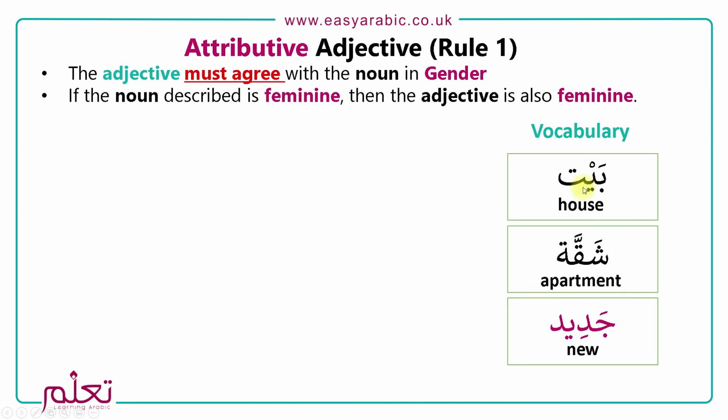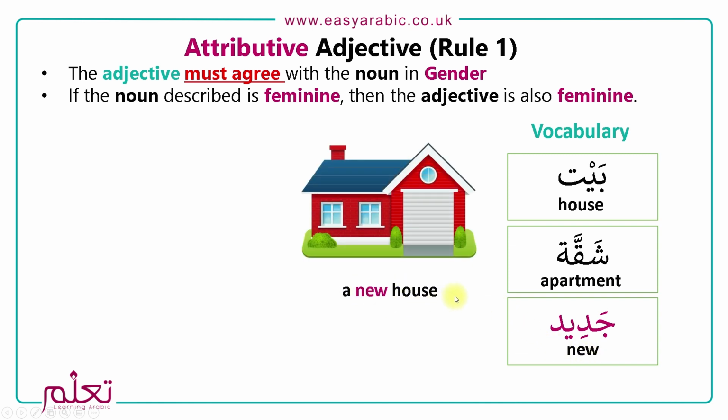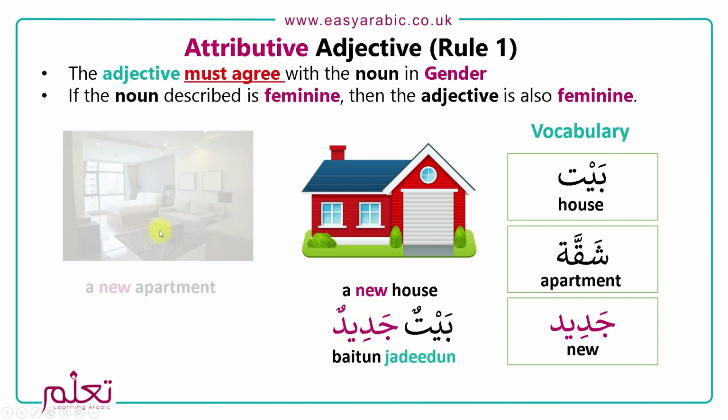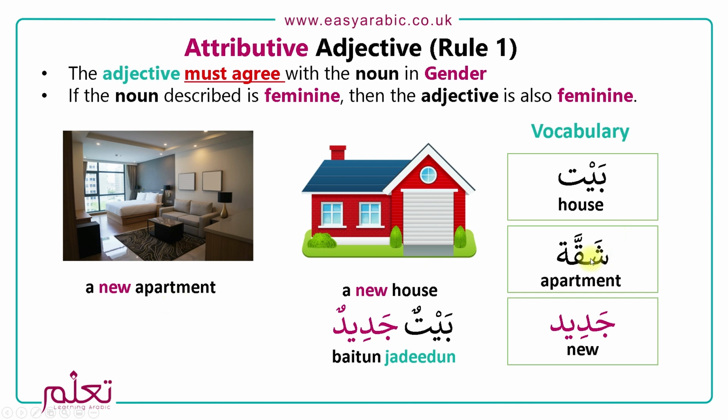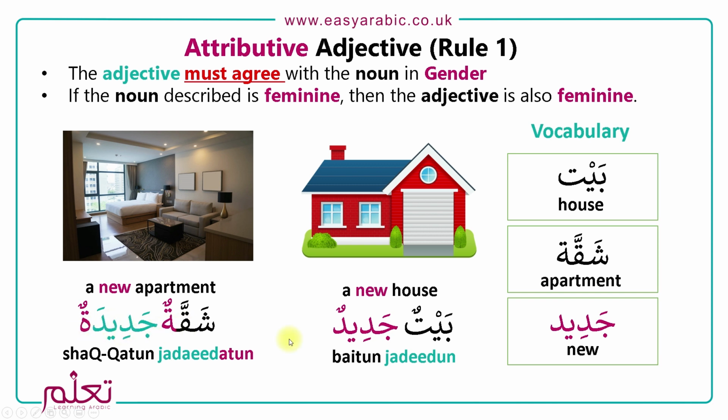One more. Let's have a look. So here we've got Bait, which is a house. Then we have Shaqqa, which is apartment, and Jadid, which is new. Okay. So when we say a new house, so we're saying house new, it's Baytun Jadidun. We say a new apartment, we'll say Shaqqatun, and that's right, we add a ta marbuta here, so it will become Jadidatun, Shaqqatun Jadidatun. Okay, Baytun Jadidun, Shaqqatun Jadidatun.